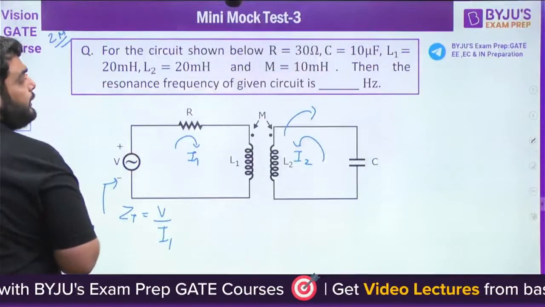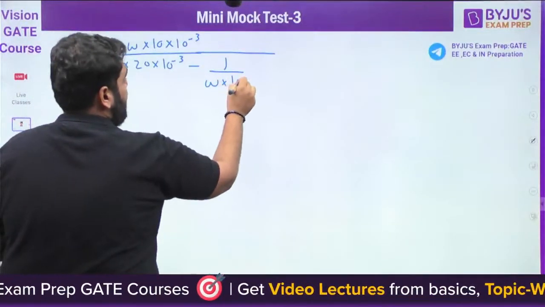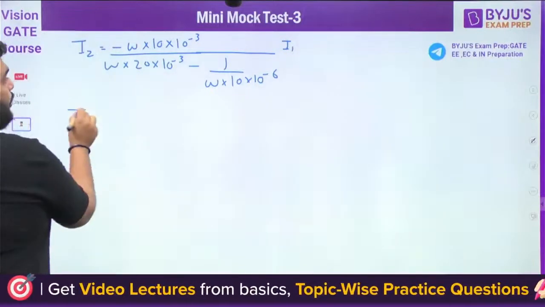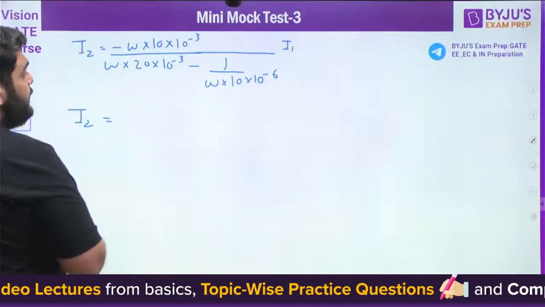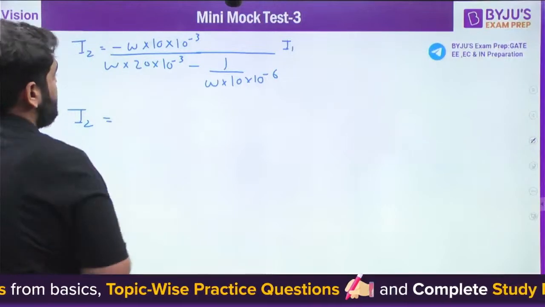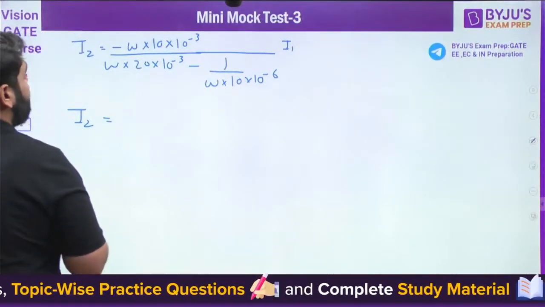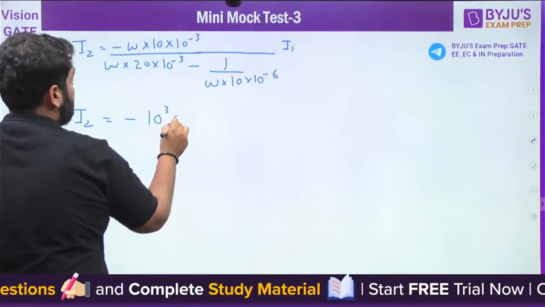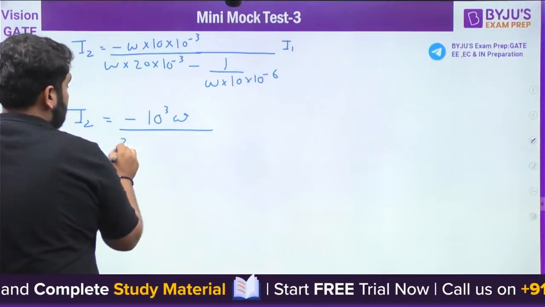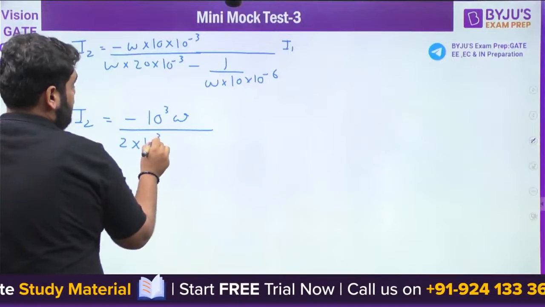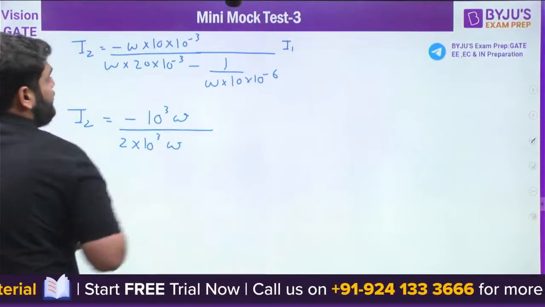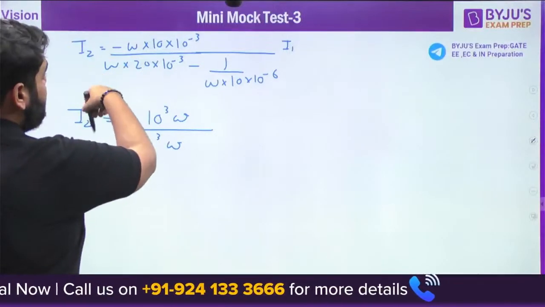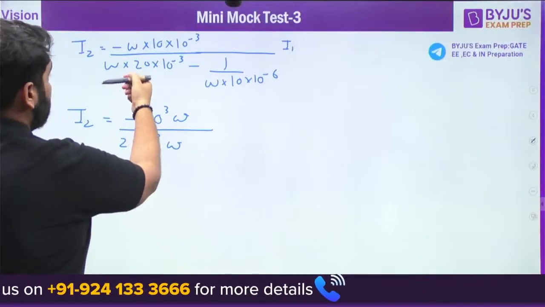C is 10 microfarad, 10 into 10 raised to power minus 6, multiplied by I1. So I2 will be how much? We can multiply the above equation by 10 raised to power 5. Sorry, my fault.